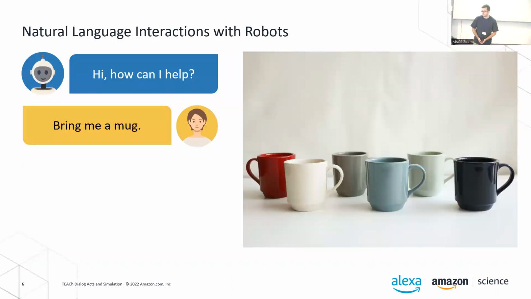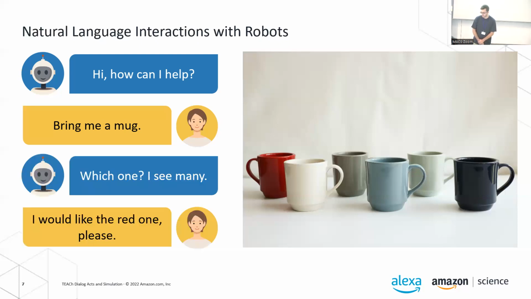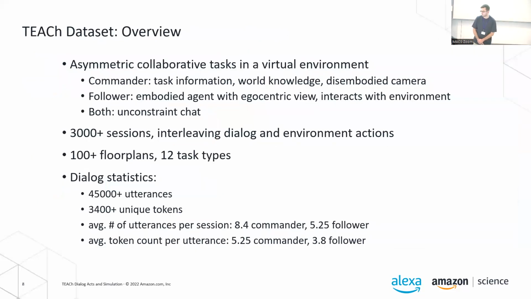One such requirement is that we need to be able to resolve ambiguity during tasks. In this somewhat constructed example, the person requests from the agent to bring them a mug, and when the agent arrives at the mugs, it sees multiple mugs and doesn't know which one to pick up. In this case, the human has a preference, and after the agent asks, which one should I bring? I see many. It says, I would like the red one, please. And you can imagine this happens in more complex scenarios even more frequently.